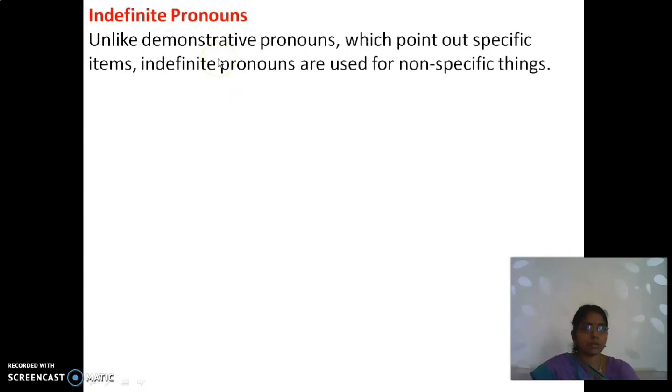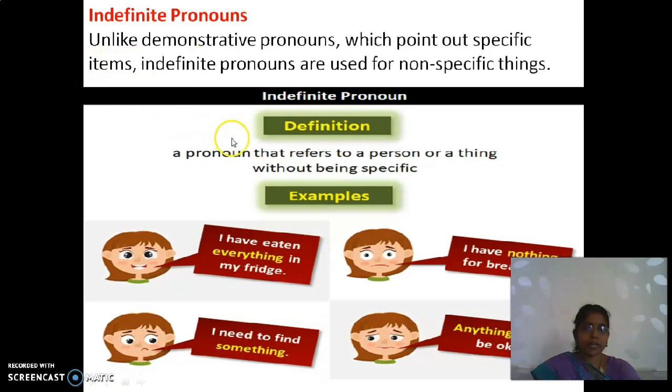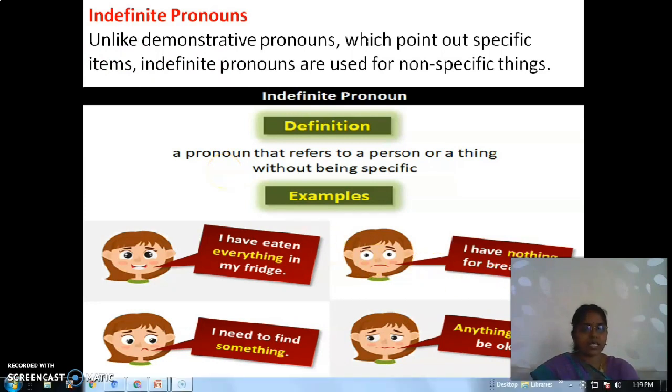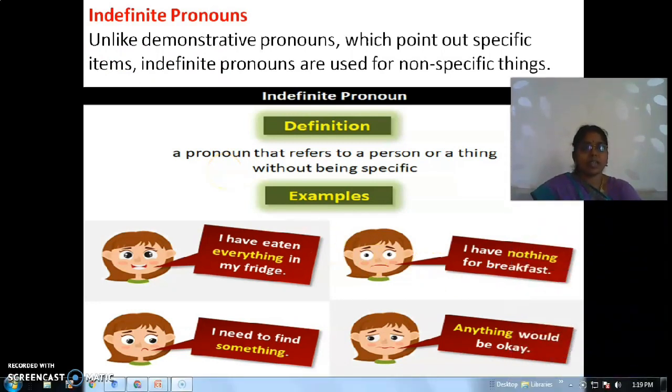Is it clear? Next, the third category is indefinite pronouns. Unlike demonstrative pronouns, which point out specific items, indefinite pronouns are non-specific. Everything, something, nothing, anything. If I say, have you completed? Ma'am, I completed everything. Everything is not specific.